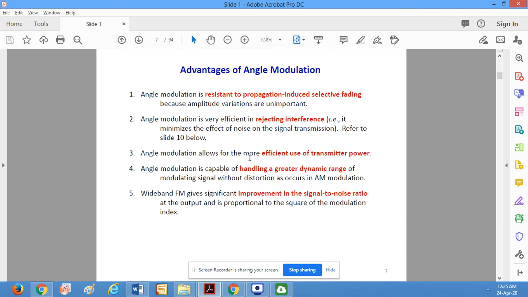Then in the case of angle modulation, we have the efficient use of the transmitted power. Then angle modulation is capable of handling a greater dynamic range of modulating signal without distortion, as occurs in AM modulation. Wideband FM gives a significant improvement in the signal to noise ratio, which is a parameter for measuring the quality of any signal.